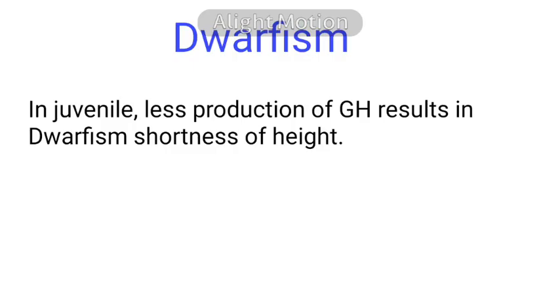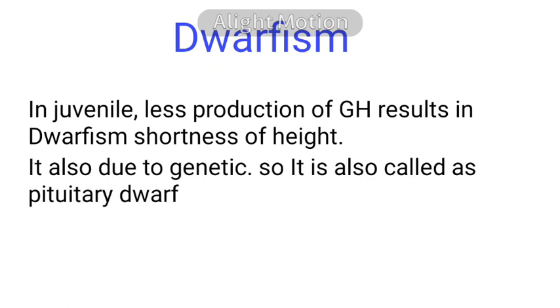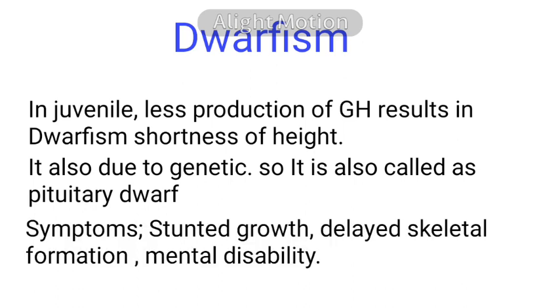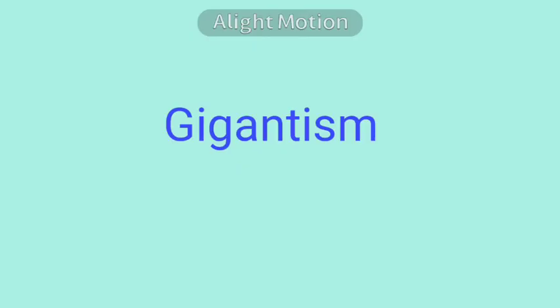Dwarfism. In juveniles, less production of growth hormone results in dwarfism, shortness of height. Dwarfism is also due to genetics in some humans. Owing to deficiency of growth hormone, this type of dwarfism is called pituitary dwarf. The characteristic features are stunted growth, delayed skeletal formation, and mental disability.